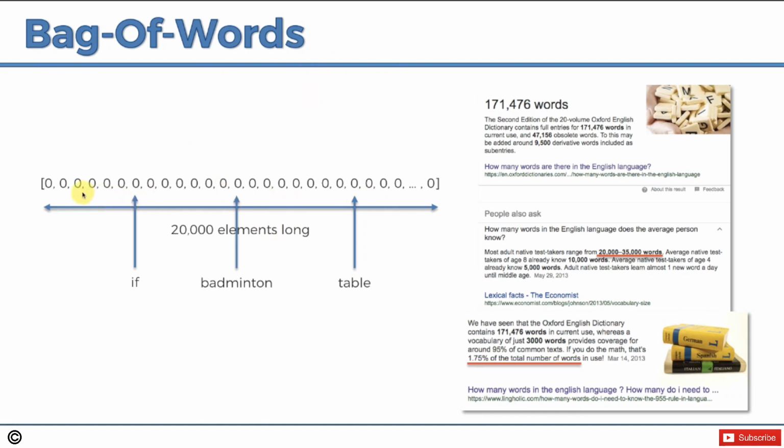So just keep in mind that once we've taken out 20,000 words and assigned them a space, that's what this space in this vector will be associated with. It'll be associated with the word if. This will be associated with the word badminton. This position will be associated with the word table.